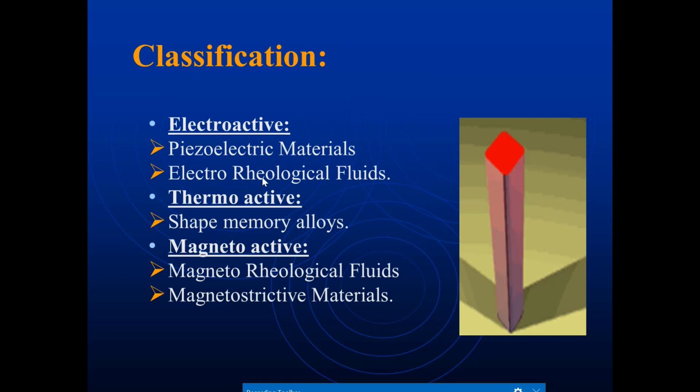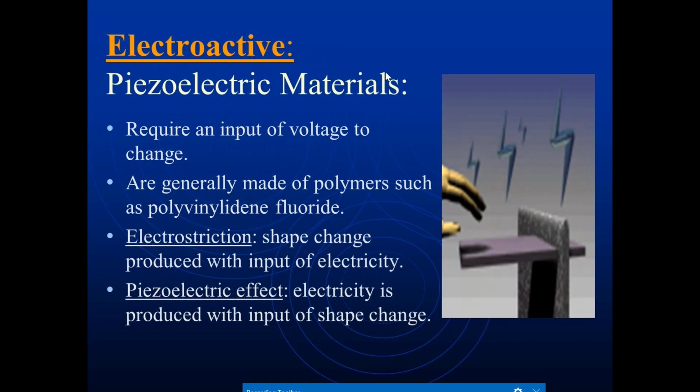The classification of these smart materials: electroactive smart materials, that is piezoelectric materials and electro-rheological fluids, we are going to call electroactive materials. Thermoactive materials are shape memory alloys, and magnetoactive materials are magnetorheological fluids and magnetostrictive materials. These are all the smart materials, and one by one we are going to study them.